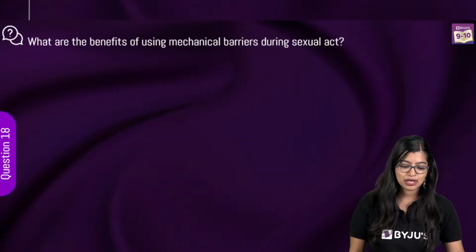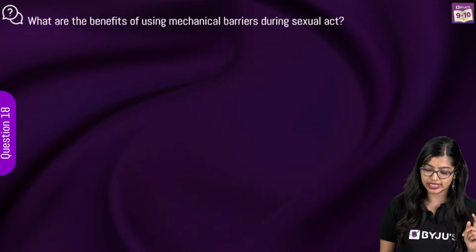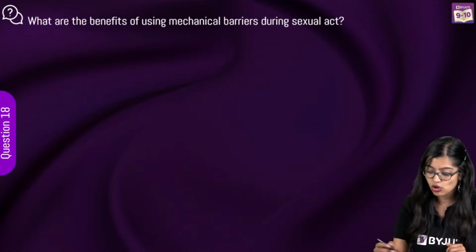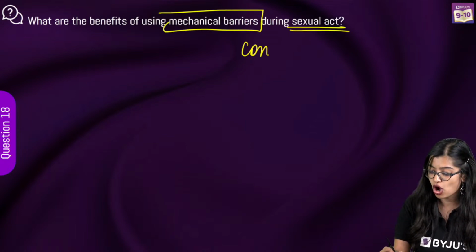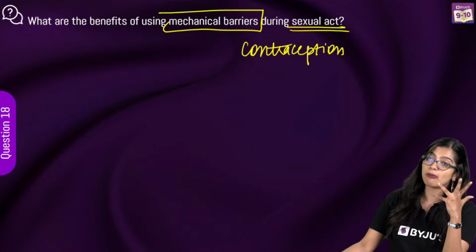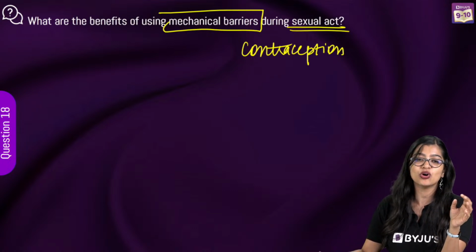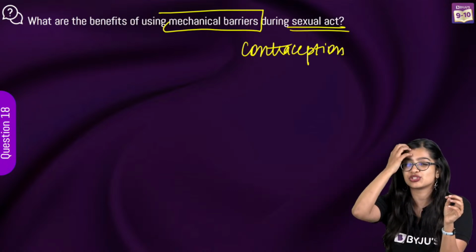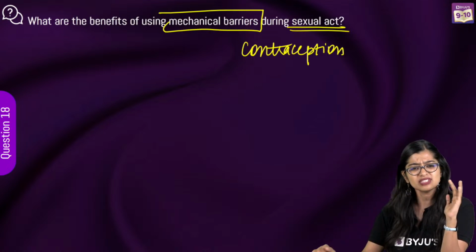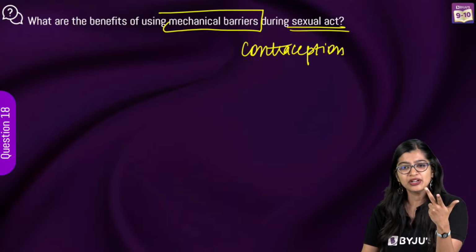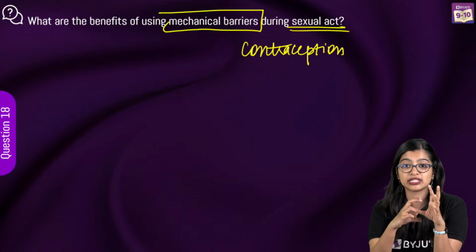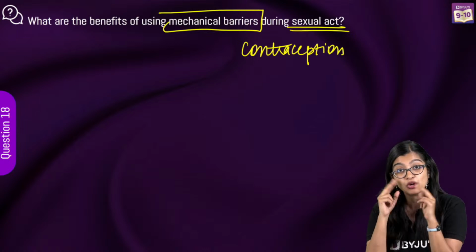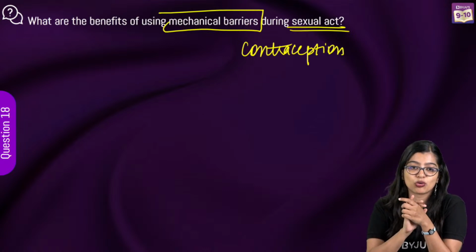Yes. All right. Moving on to question number 18 on your screens. What are the benefits of using mechanical barriers during the sexual act? So this is coming from contraception or reproductive health. And again, normally in board exams, if you have observed a pattern, most often than not, they give you one question on contraception. Yes? They normally give you a question. That's why, especially with reproductive health, I'm sure if you have watched Ankita Ma'am's class also, she spent some time teaching that, right? Because reproductive health, we've noticed that board exams normally ask 1 or 2 questions.